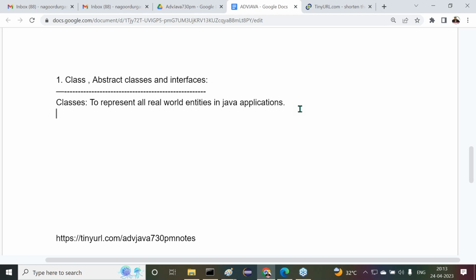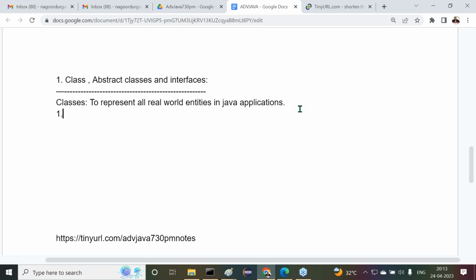Come on, to represent all real world entities. Am I right or not? To represent all real world entities in Java applications, we need to use classes. Right, sir. What is the purpose of classes now? To represent all real world entities in Java applications. Yes, sir. Are you getting that much? Fine, good. Next one, how to prepare classes in Java applications.